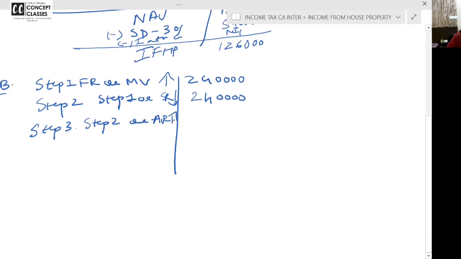Now listen. For the month of April, May and June, the property was vacant. And from July, he has given on rent. So can I say actual rent is 30,000 into 9, 2,70,000. Anyone is having any doubt? Only 9 months the property was let out. And what is step 3? Step 2, 240 or actual rent 270, whichever is higher. So what will be the GAV? 270.